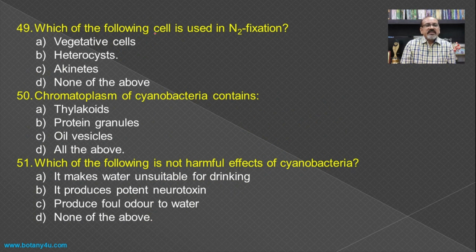Which of the following cells is used in nitrogen fixation? If you see the cyanobacteria, in Nostoc there are different types of cells, and these are classified into three different types: heterocyst, then some are the thick-walled and dark cells which are known as the akinetes, and the rest of the cells are known as the vegetative cells.